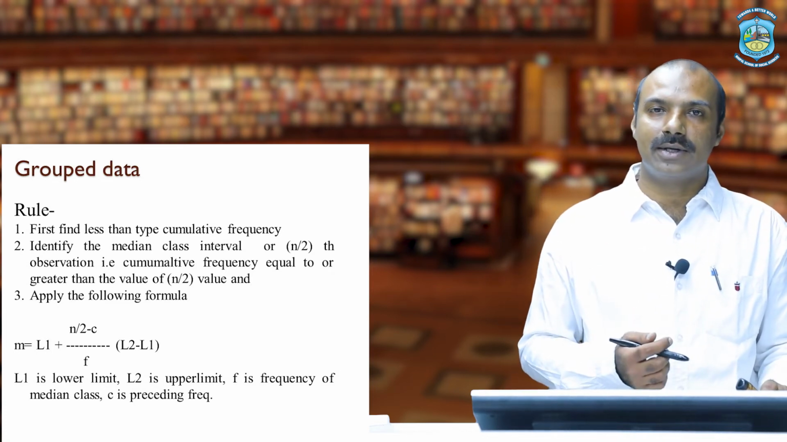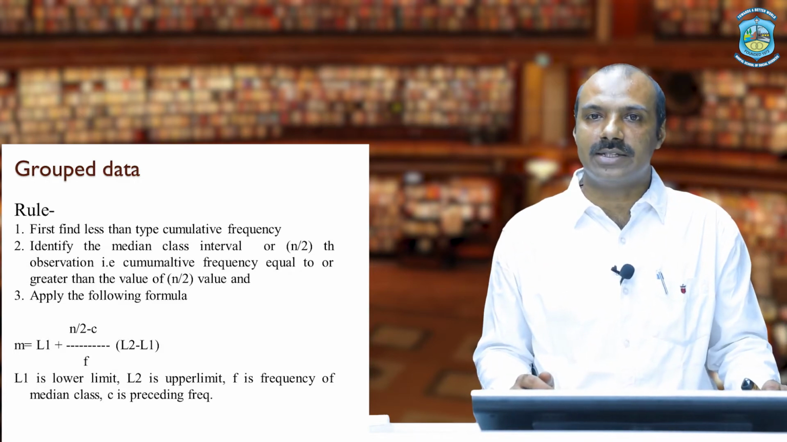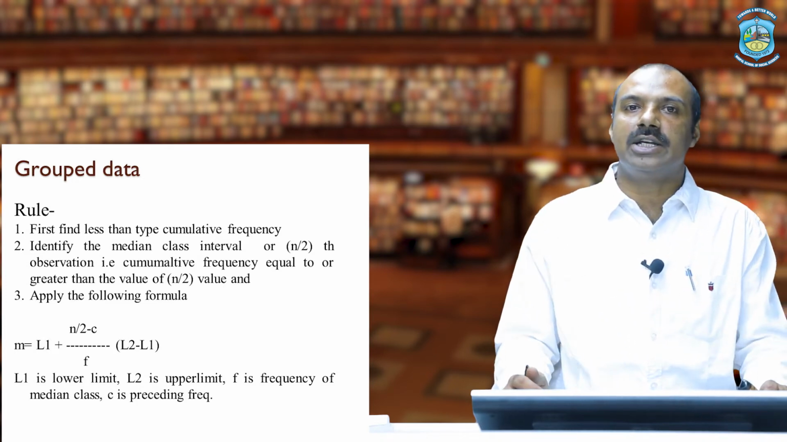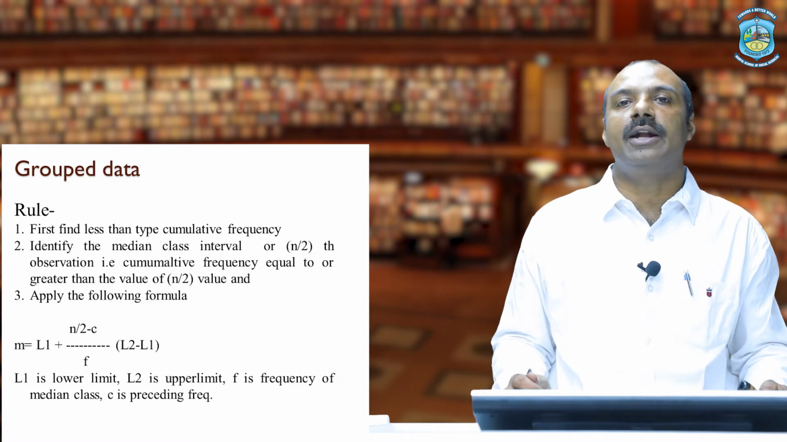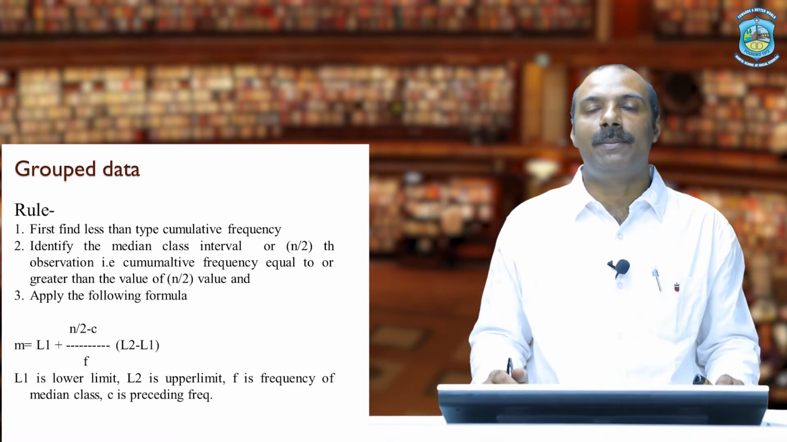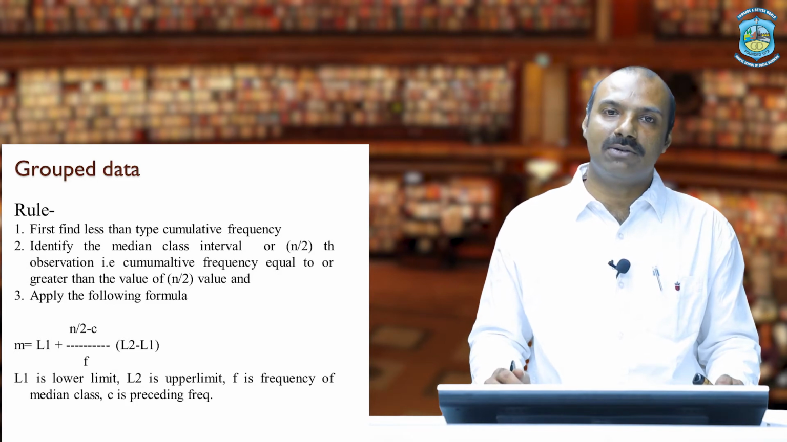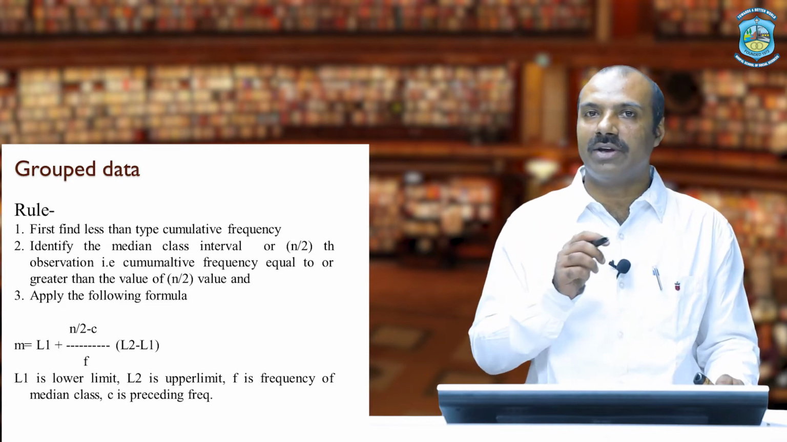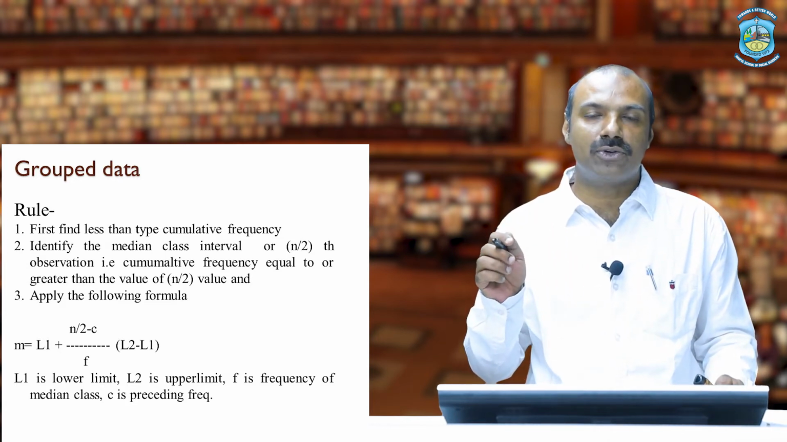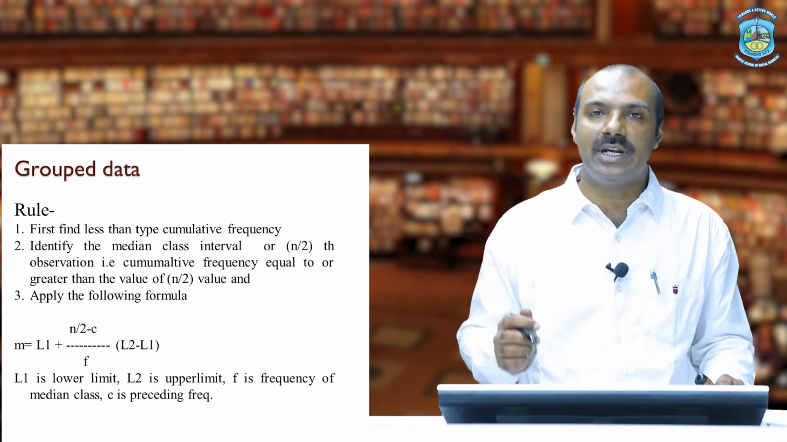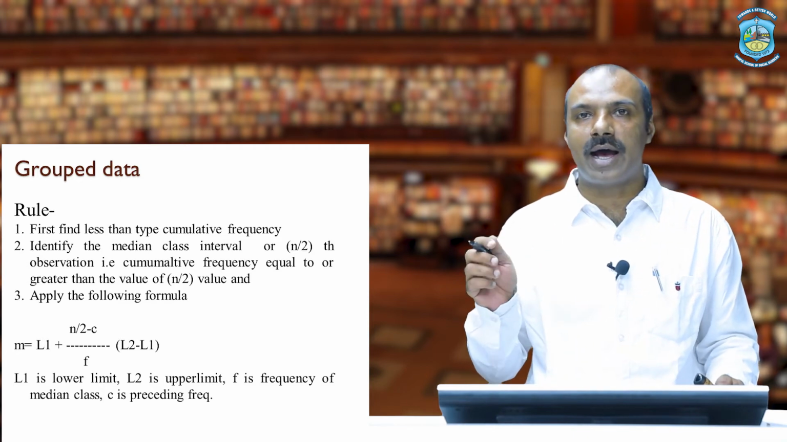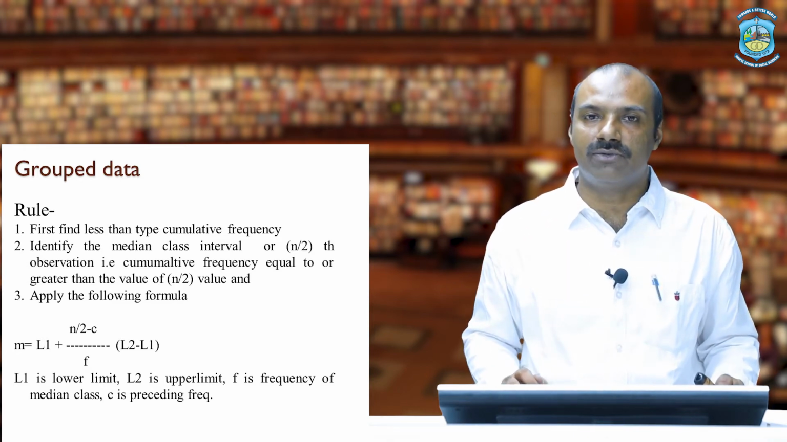The second step is identifying the median class interval, that is the n by 2th observation in cumulative frequency, equal to or greater than the value of n by 2. The third step is applying the formula, that is M equals L1, the lower limit of the median class, plus n by 2 which we have just calculated, minus Cf, the cumulative frequency of the preceding class, upon f, the frequency of the median class, multiplied by i, the difference of the class interval of the median class. Let's take an example.